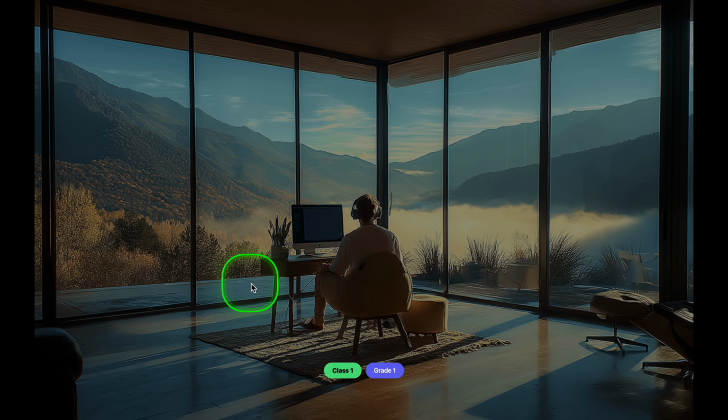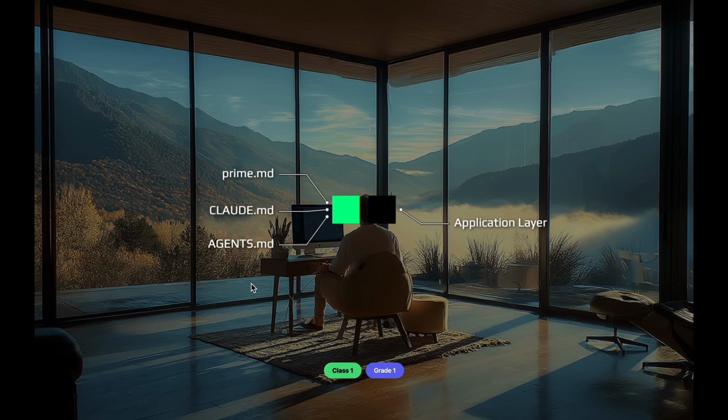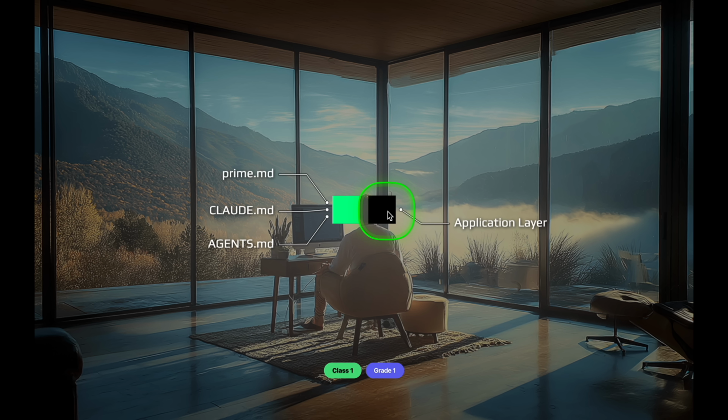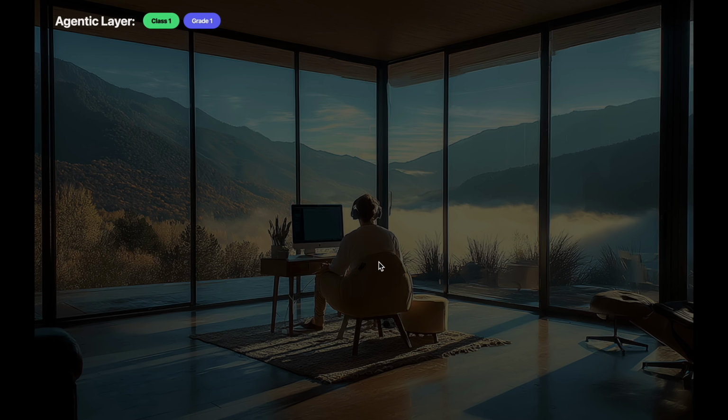This is our class 1, grade 1 agentic layer, the thinnest possible agentic layer you can have. A small amount of code, and you have a prime prompt and or memory files. It doesn't get thinner than this. If you have this, you technically have an agentic layer. Now let's dive into a concrete code base structure to see what this looks like.